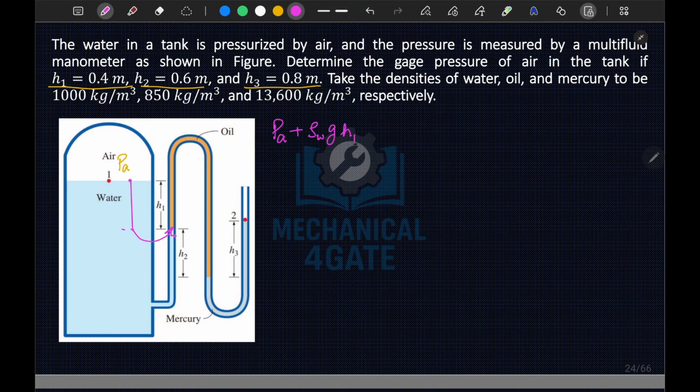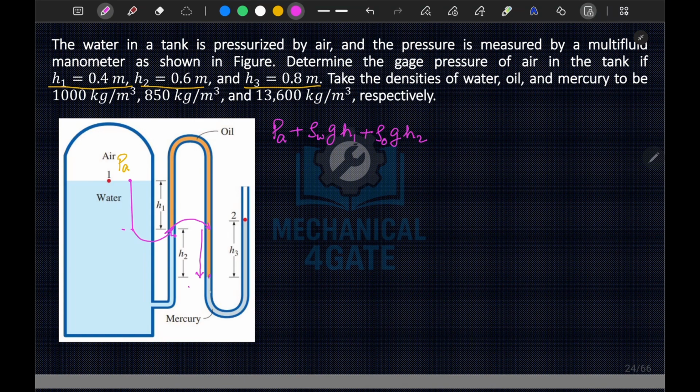Now from here, both points will have the same pressure at the same level. If you move h2 distance downward, here again pressure will be different, so plus rho of oil into G times H2.